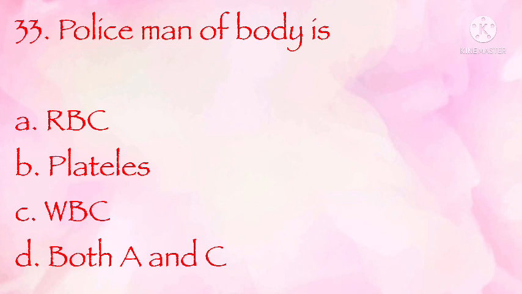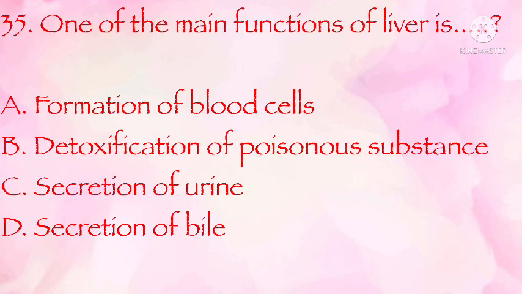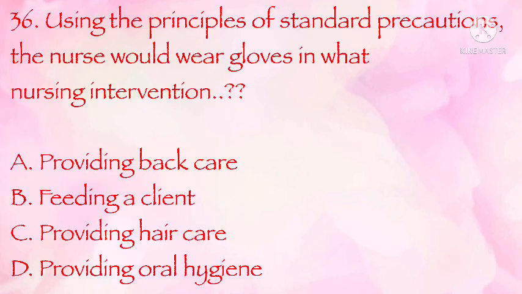Policeman of body is RBC, platelet, WBC, ANC. The correct answer is C, WBC. What is best infusion given for nutritional purpose? RL, bicarbonate, 10% dextrose, normal saline. The correct answer is C, 10% dextrose. One of the main functions of liver is formation of blood cells, detoxification of poisonous substances, secretion of urine, secretion of bile. The correct answer is detoxification of poisonous substances.